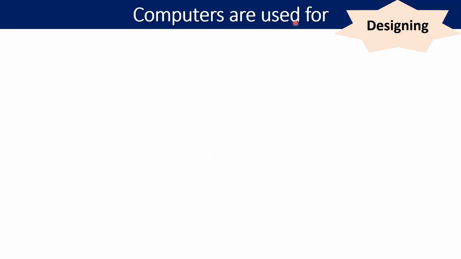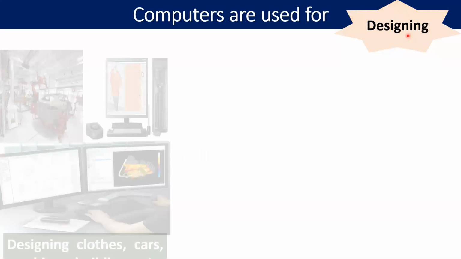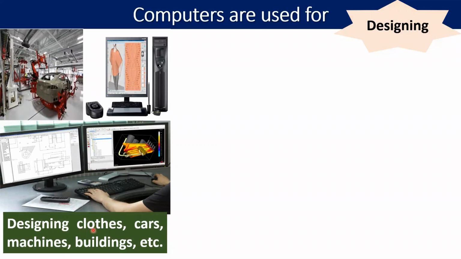Computers are used for designing. Designing clothes, cars, machines, buildings, etc. Computer helps us in designing our cars also. With the help of a computer we can design a car also. How the cars are being designed in the car factory, you can see here this all work is being done by the computer only. Computer helps us a lot. We can design our clothes also with the help of a computer.